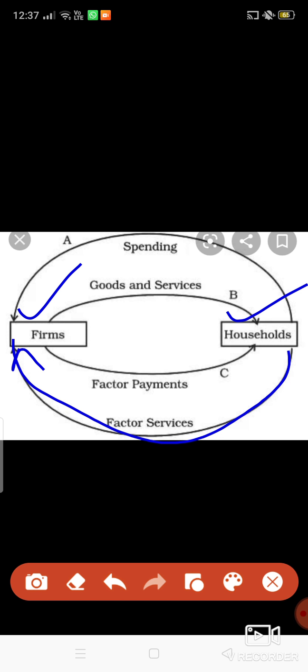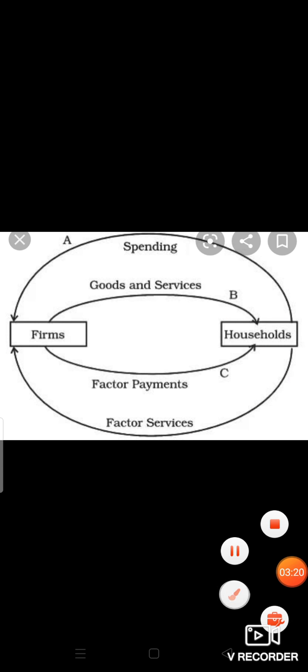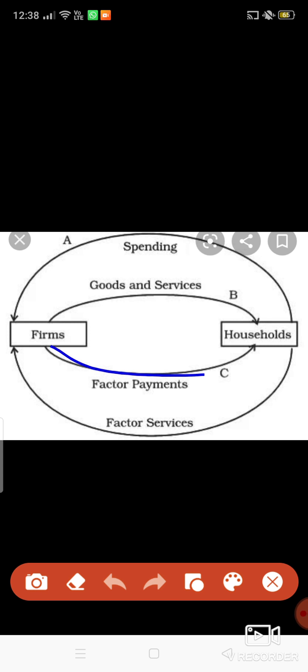Factor services means land, labor, capital and entrepreneurship. For that, the firm will pay the factor payment.